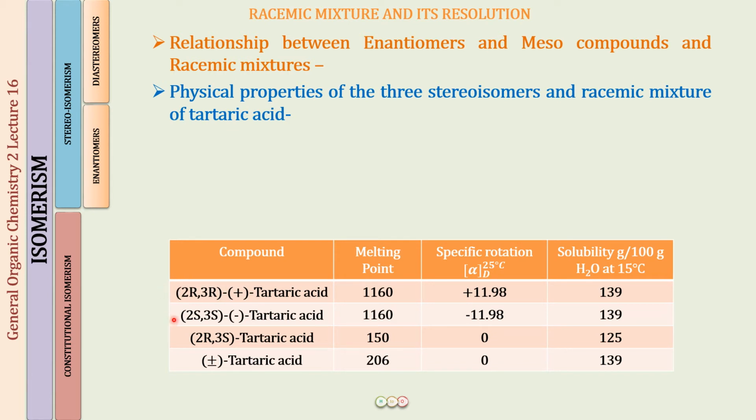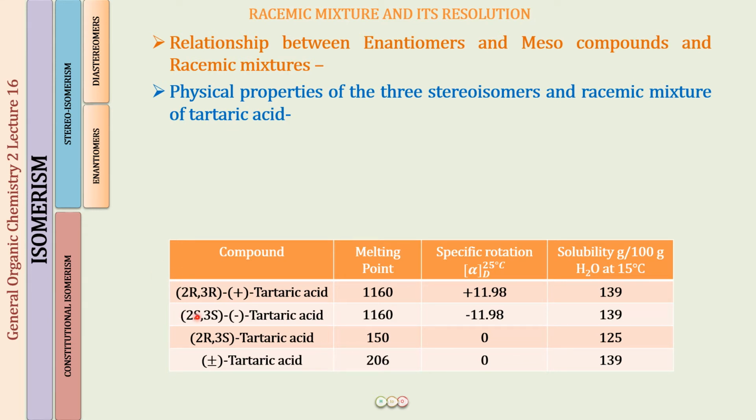The first two are enantiomers. The first and third, and the second and third, form pairs of diastereomers, and the third is a meso compound. And the fourth one, plus-minus tartaric acid, is going to be a racemic mixture of the two enantiomeric forms.